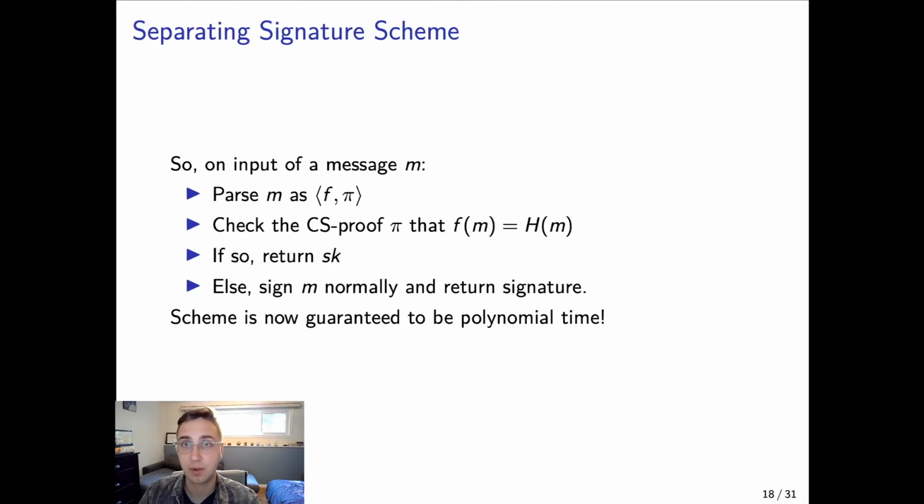So this means that now on input of a message m, this is the signature scheme we're going to use to separate these. So on input of a message m, parse out that message m as a pair f and pi, and then run the CS proof verification scheme to check if pi is a proof that f of m is equal to h of m. And if so, return sk.